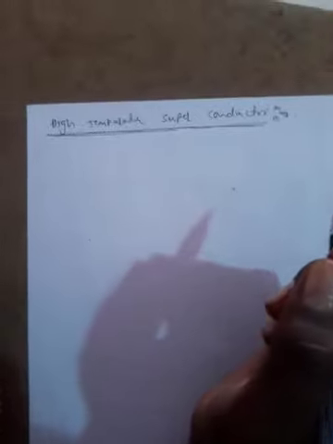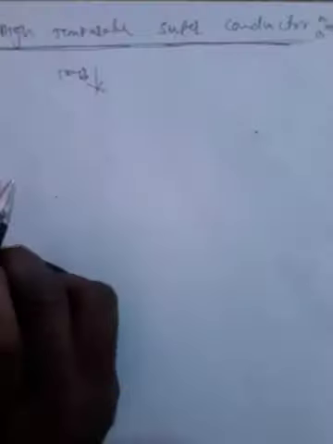What about high temperature superconductors? Why have we prepared them, what is the need for high temperature superconductor preparation? We know very well about superconductivity. Very simple: when temperature decreases, resistivity also decreases, then conductivity increases. That is the superconductor.